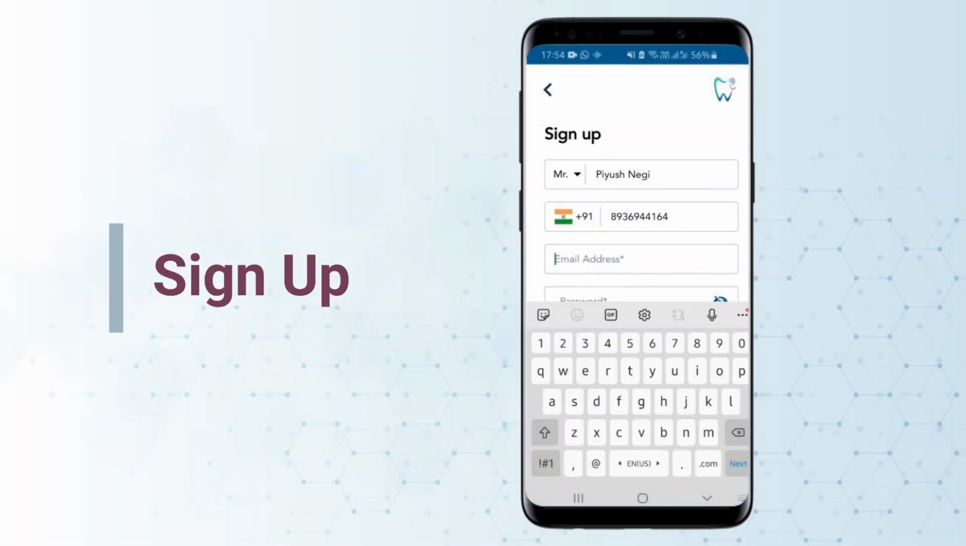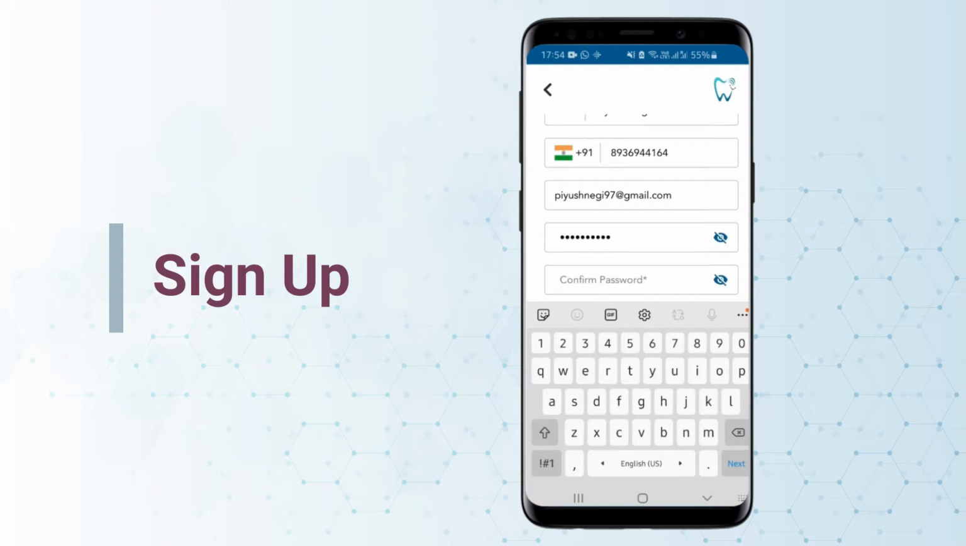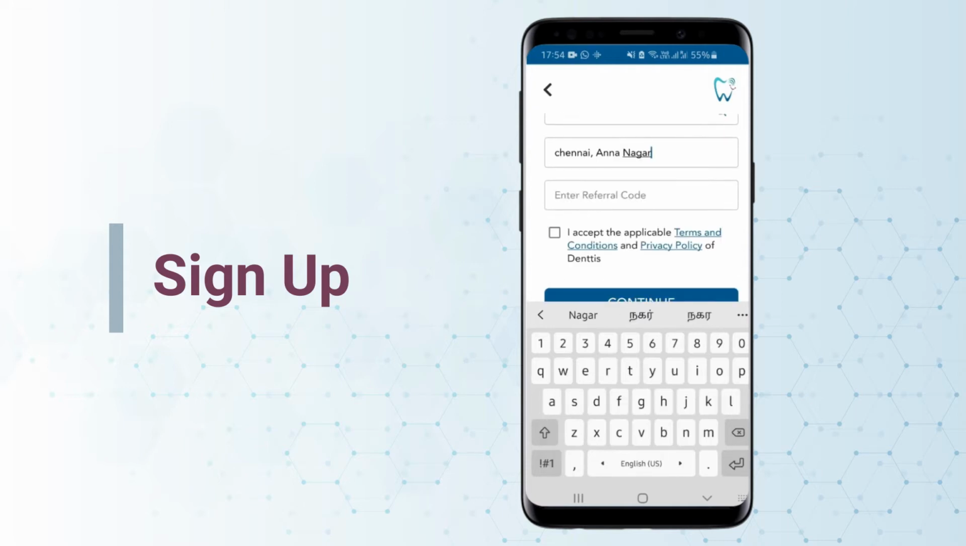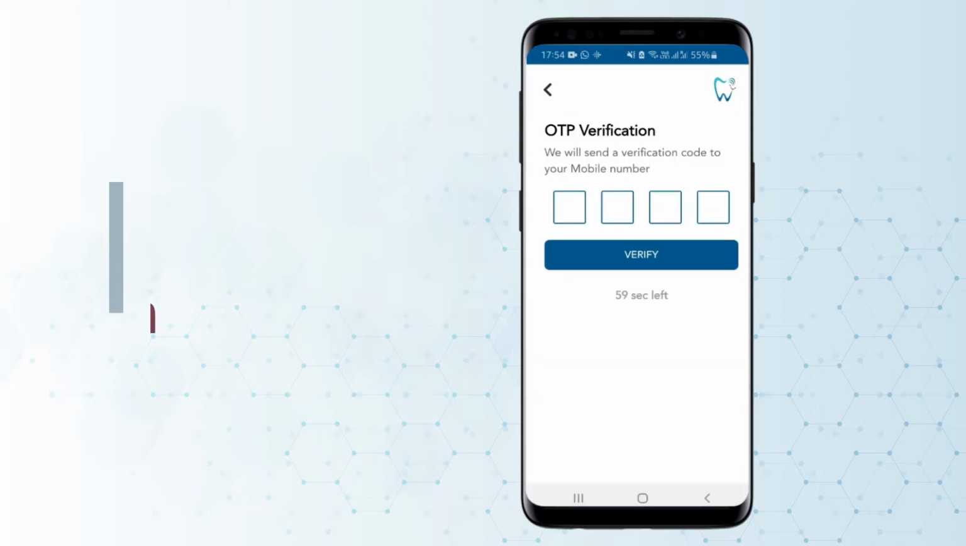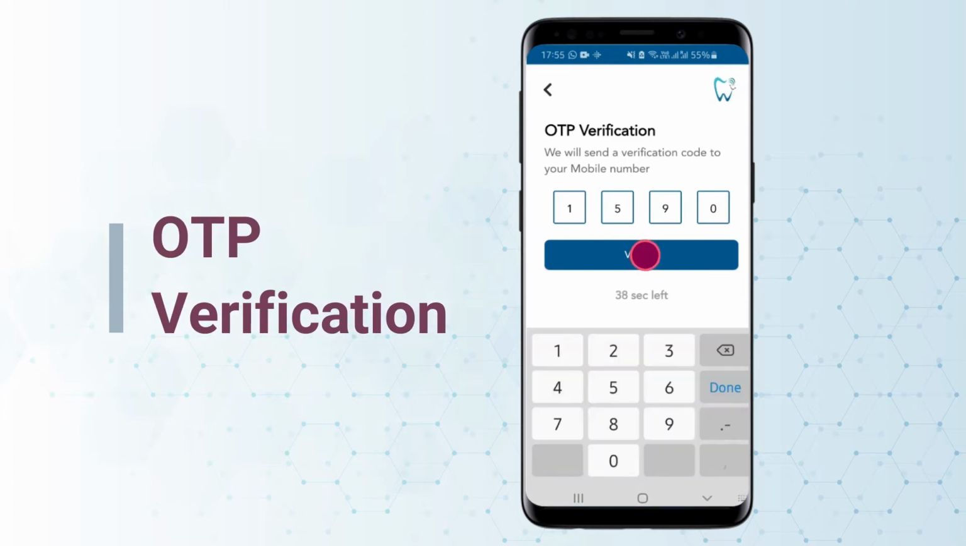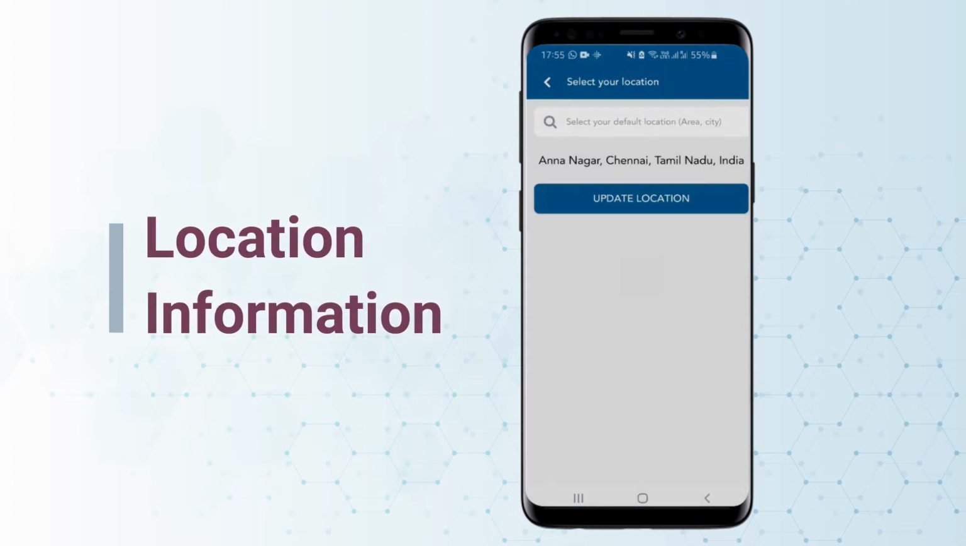To sign up, the user needs to enter their name, mobile number, email ID, password, and their current location. An OTP will be sent immediately for verification purposes. The app will ask the user to update their location for the virtual consultation.